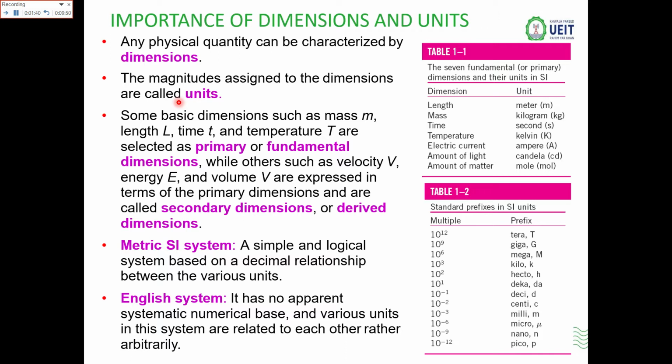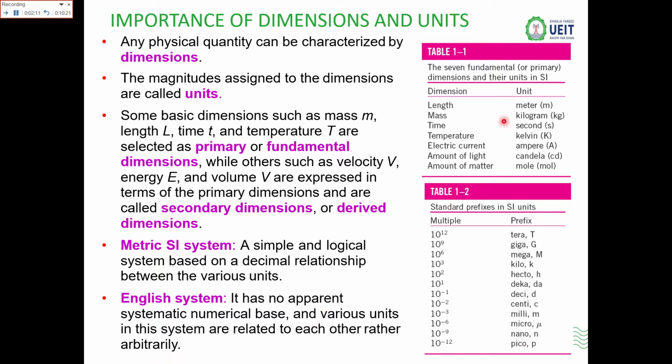Then there are two systems for measuring the units. One is known as the metric or the SI system, and the second is known as the English system. The metric system is a simple logical system based upon the decimal relationship between the various units. And the English system has no apparent systematic numerical base, and the various units in the system are related to each other rather arbitrarily.